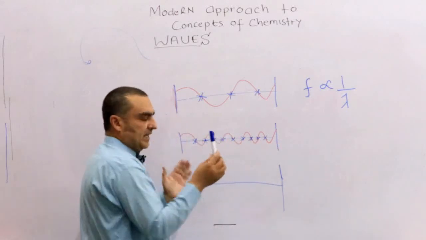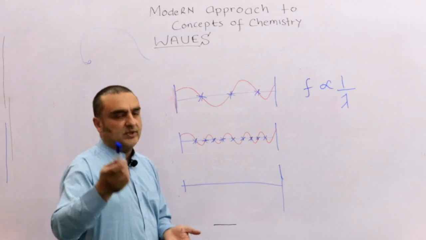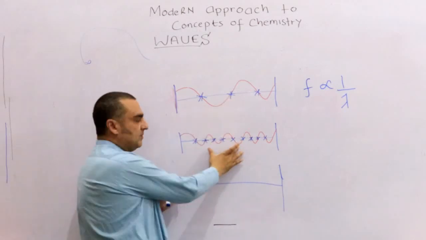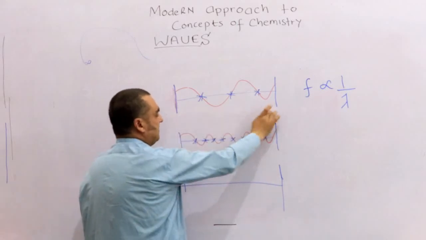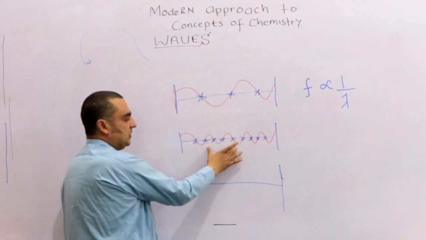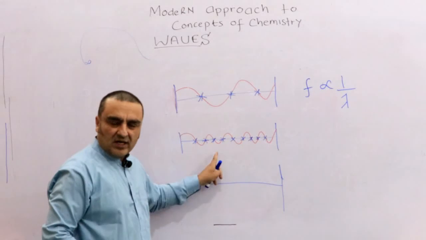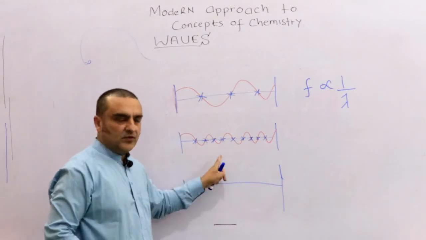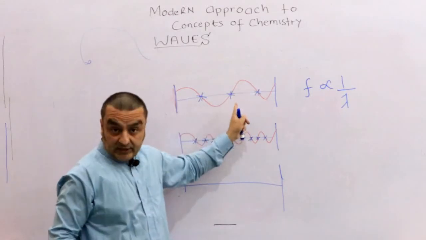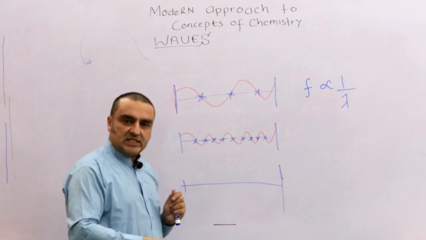Again, in the wave number concept you can understand this too. This has a lower wave number, this has a high wave number. Suppose this is a distance. In the same distance, a large number of waves are accommodated in one case and fewer in the other, so it has a large wave number, a large frequency, a large energy, a large number of nodes. The other has a large wavelength, small frequency, fewer nodes, less energy.